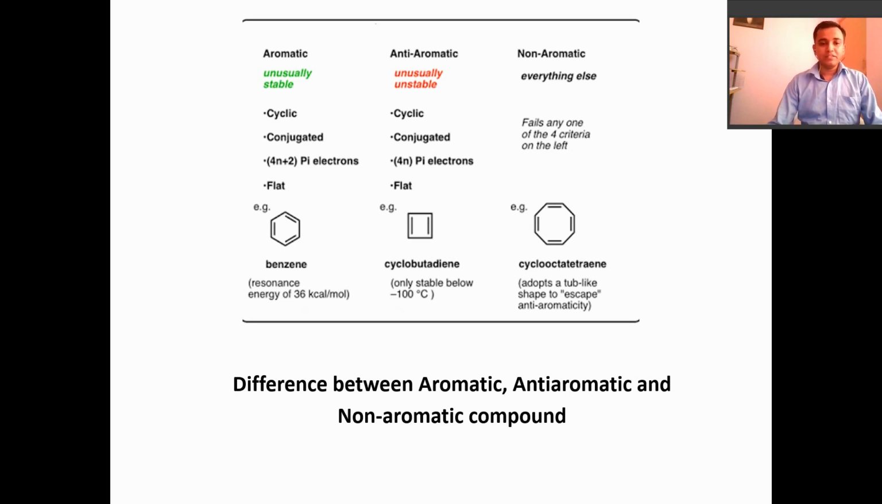Aromatic compounds have a resonance energy of 36 kilocalories. Anti-aromatic compounds are stable only below minus 100 degrees Celsius. And cyclooctatetraene, as I already told you, adopts a tub-like shape to escape anti-aromaticity.